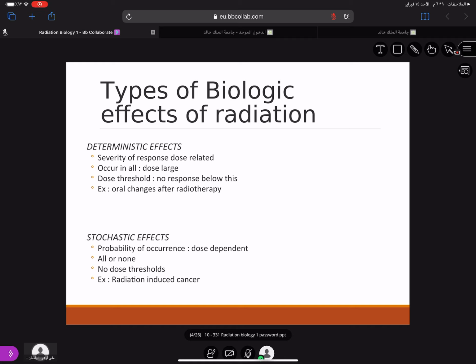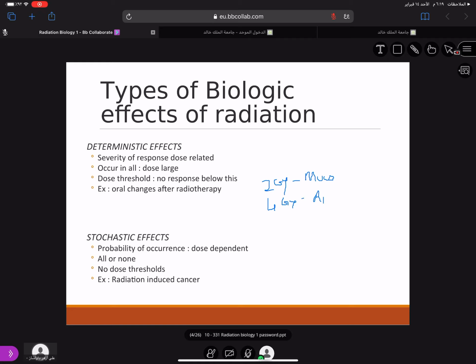For example, at 2 grays. Gy is the gray, a unit for measuring radiation exposure. At 2 grays, the oral mucosa starts showing mucositis. But when you increase to 4 grays, you will find there is atrophy of the oral mucosa.